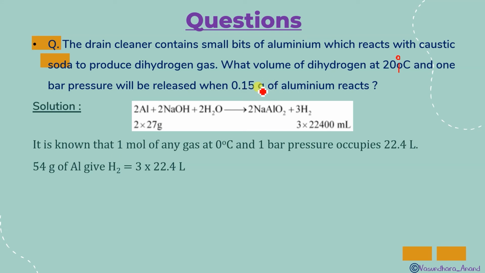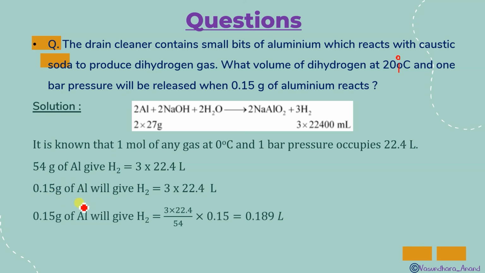So I have 0.15 grams. So how much will 0.15 give? 3 into 22.4 divided by 54 multiplied by 0.15 you will do. Yes, you will do this. This is the answer. We got it. One second, I should not write it here. Let me mark it as a question. Okay, so you can apply the unitary method: 3 into 22.4 divided by 54 multiplied by 0.15 and you will get this much litre it will give. So you got the volume.